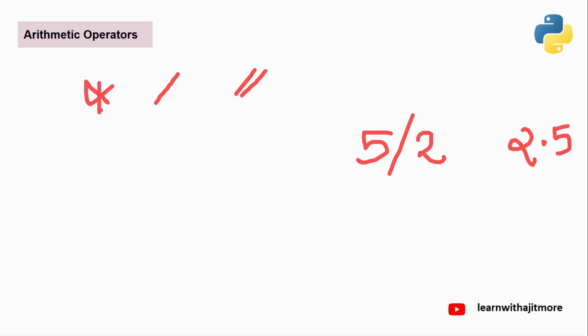And multiplication, I did not tell you. A into B. It is going to add A B times. A into B, 2 into 3 if I write, so it is going to add 2 plus 2 plus 2. That is the basic concept. Okay? So multiplication, this is float division. Okay? And next is floor division. Floor. Now you'll say, what do you mean by floor?